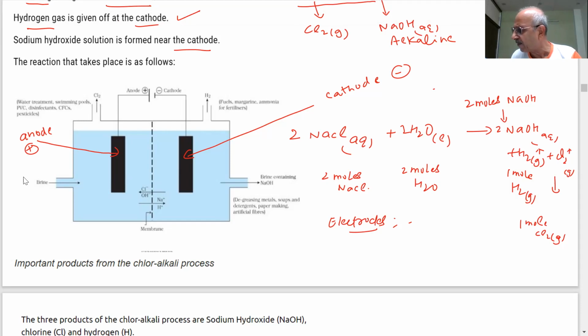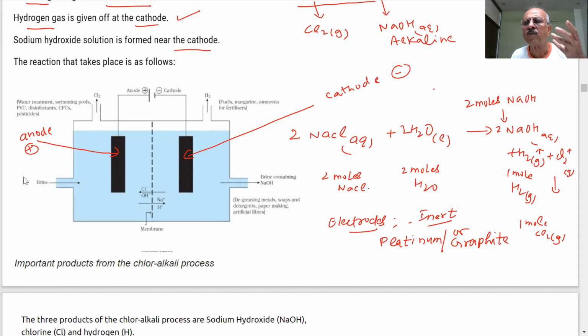So we must have inert electrodes. Inert means they should not react with the chlorine gas or hydrogen gas being produced. So usually we use two important types of electrodes, platinum or graphite.